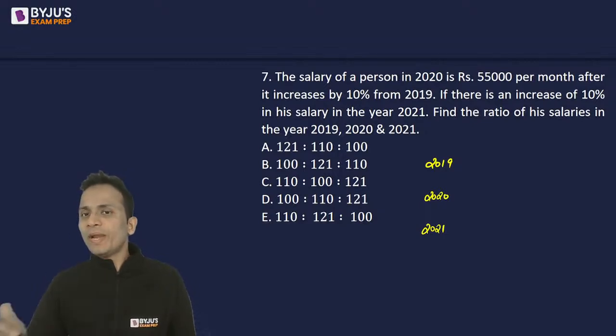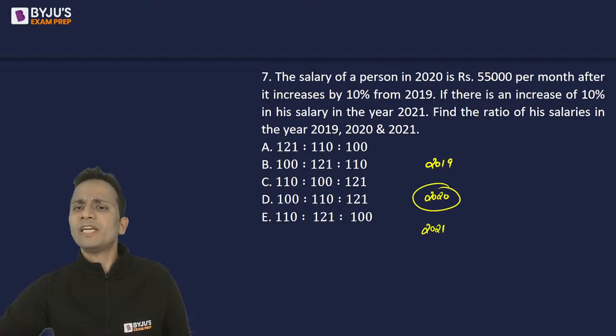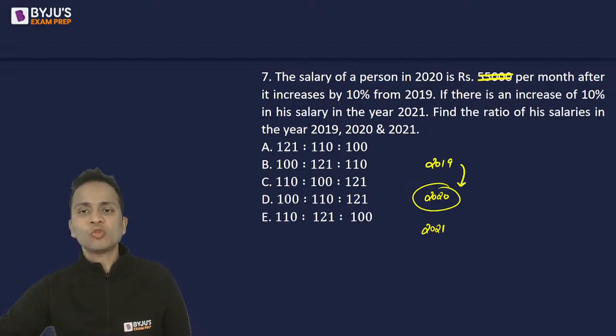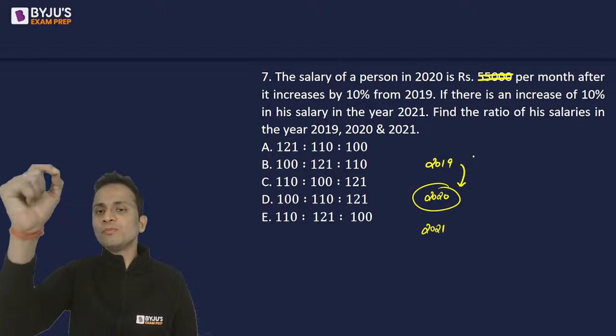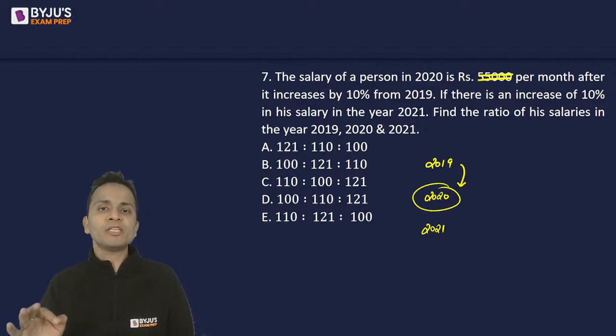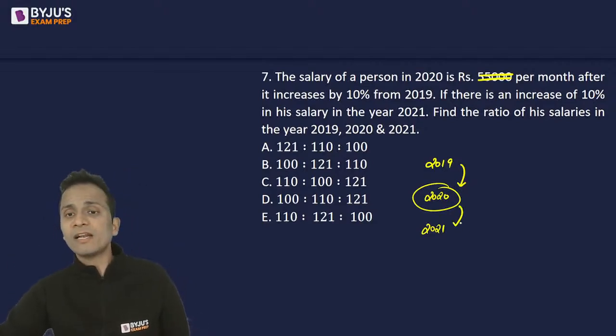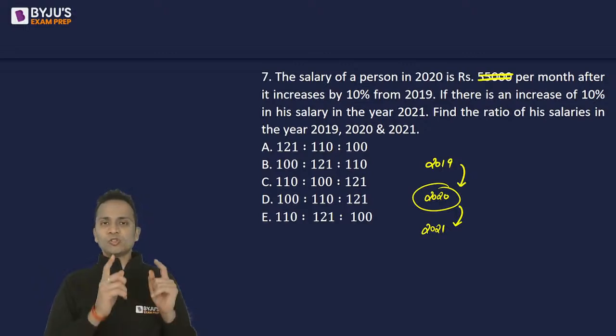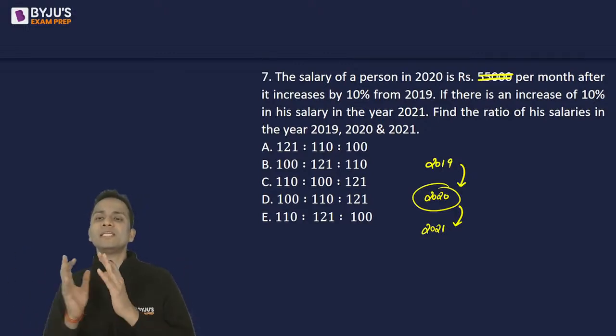The salary of the person in 2020 is given. Whatever it is, forget about this salary. Forget it. Salary of 2020 is given. Now, this salary is after an increase of 10% from 2019. So I know that the salary has increased from 2019 to 2020. If there is an increase of 10% in salary in the year 2021, further the salary also increases. So we know that the salary of 2019 is less than the salary of 2020, which is further less than the salary of 2021. So the salaries should increase. They are in increasing order.